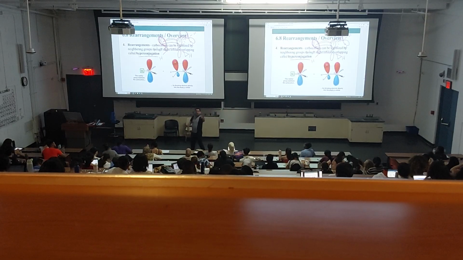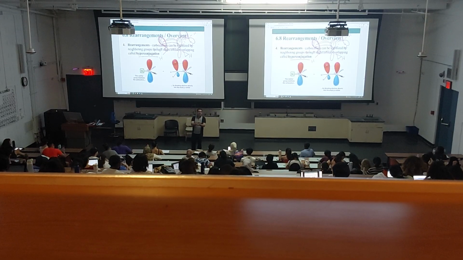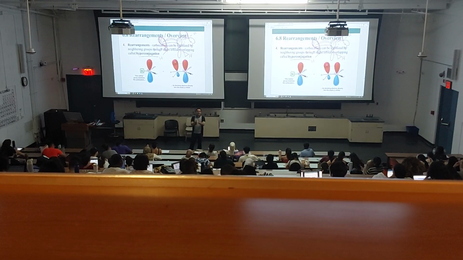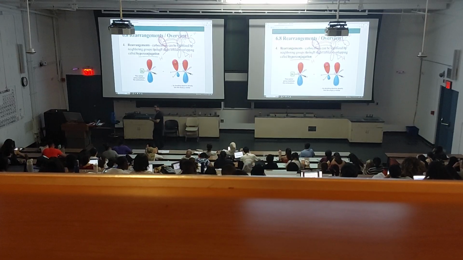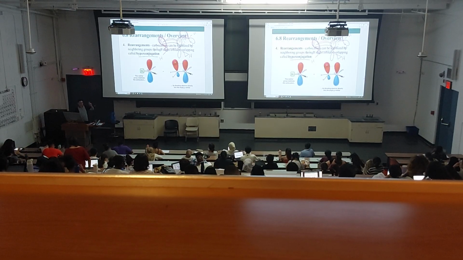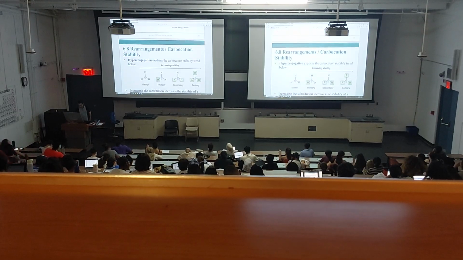When you have a charge, the best way to stabilize the charge is resonance. So primary is less stable than secondary, secondary is less stable than tertiary, and tertiary is less stable than resonance. And alkyl groups stabilize by hyperconjugation.